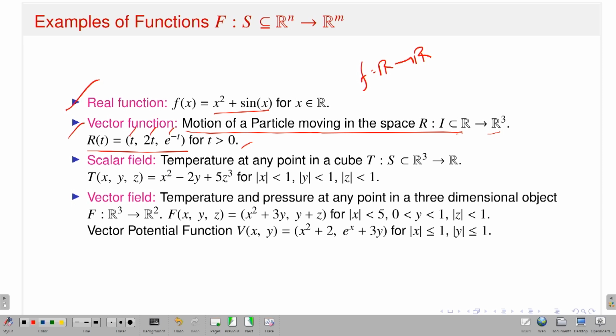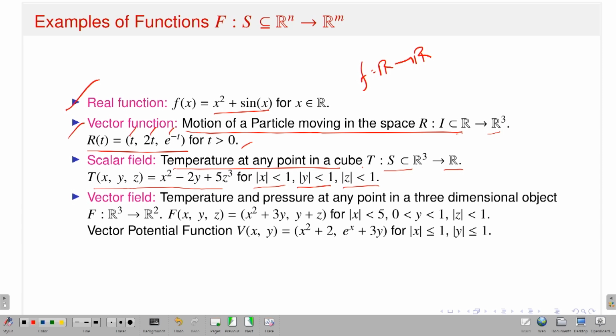Next is the scalar field. That means I have a function from n-dimensional Euclidean space to the real numbers. The example is the temperature at any point in a cube. I denote this function T, which is from a subset of R3 to R, defined by T of x comma y comma z equals x square minus 2y plus 5z cube. And what is my cube? It is mod x strictly less than 1, mod y strictly less than 1, and mod z strictly less than 1. So this is a scalar field.